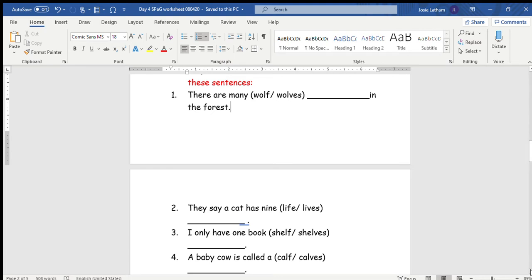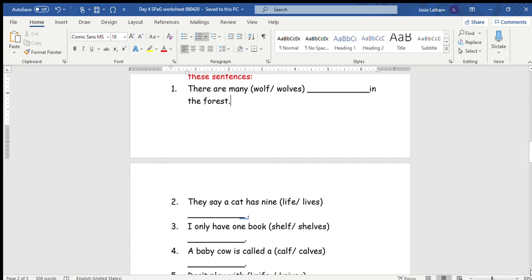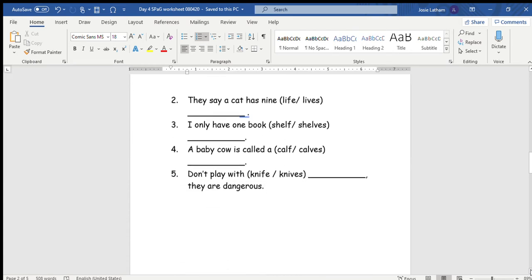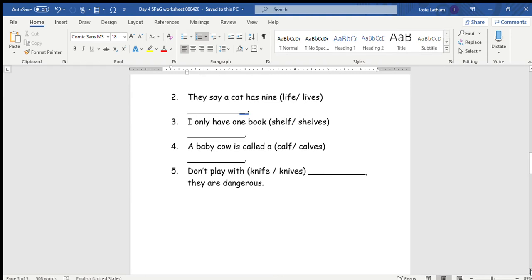Number 2, they say a cat has 9 life or lives. Number 3, I only have 1 book shelf or shelves. Number 4, a baby cow is called a calf, calves. Number 5, don't play with knives, they are dangerous.